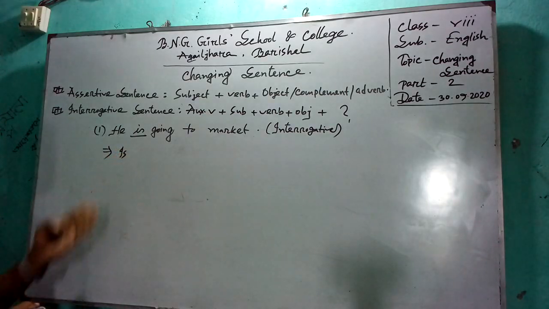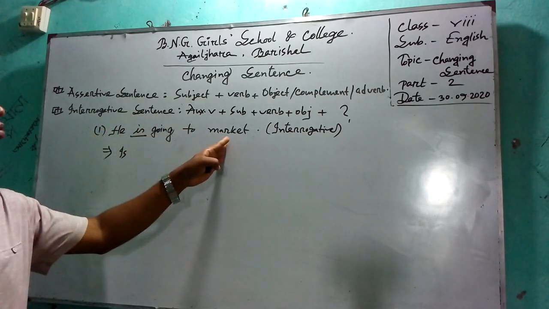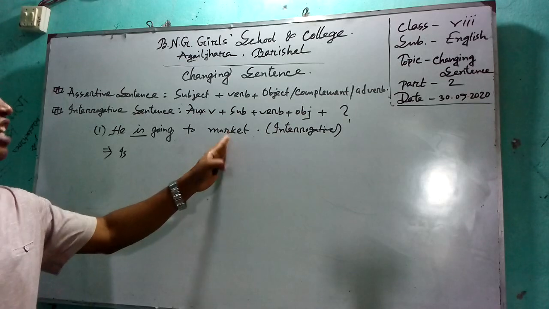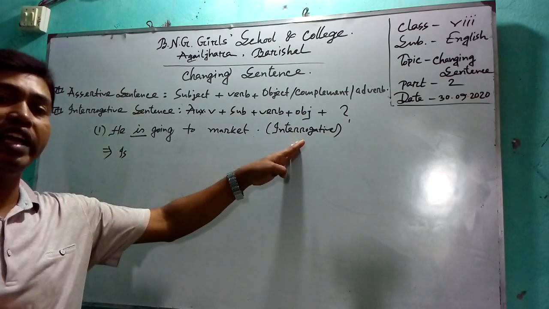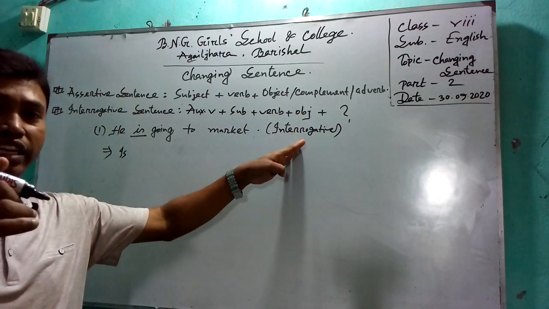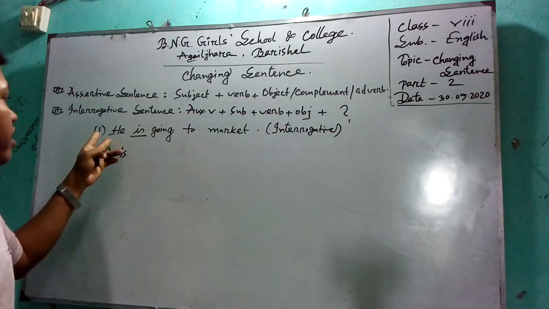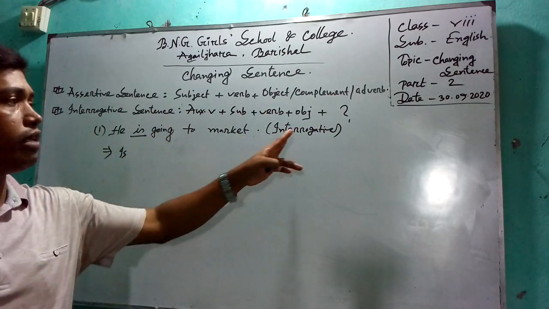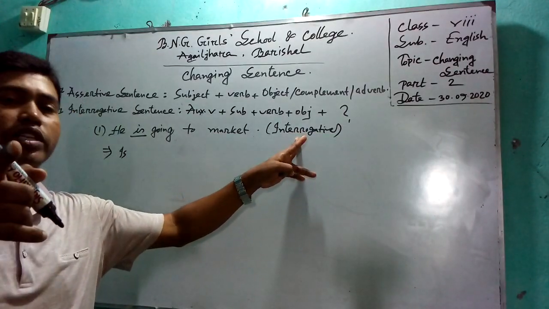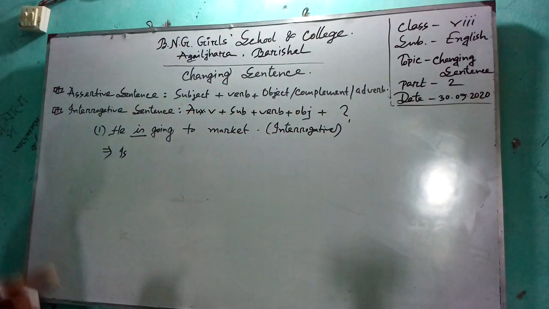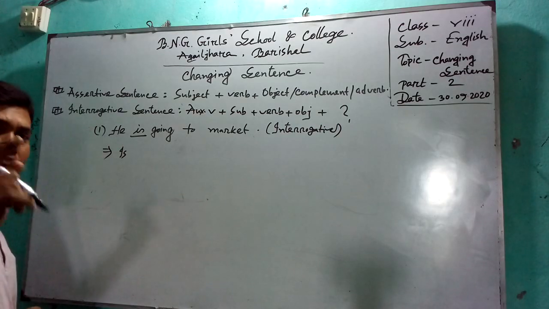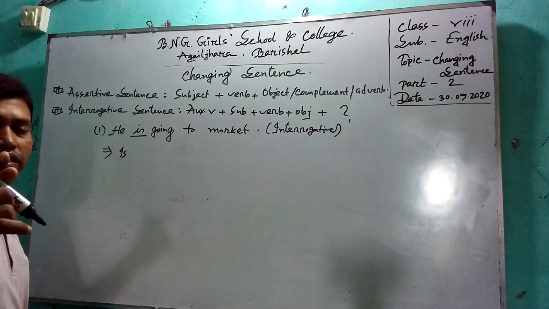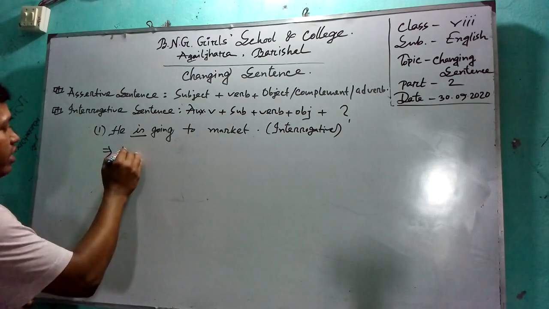If this sentence is affirmative, the changed interrogative sentence will be negative interrogative. I again repeat it: if this sentence is affirmative, the changed interrogative sentence will be negative interrogative. As a result, you have to add the adverb "not", like "isn't".